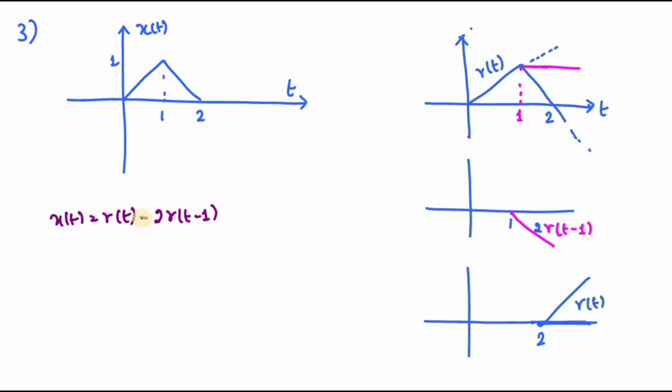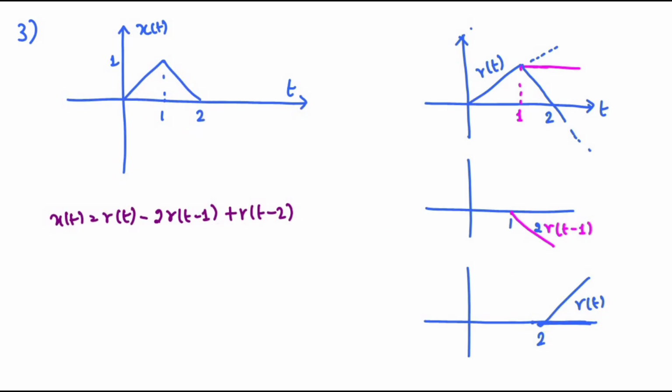If I subtract only r of t minus 1, I will obtain this type of signal from here to here. If I subtract 2 of r of t minus 1, I obtain this signal from here to here. After that, I need to add r of t minus 2, in order to get the signal like this.